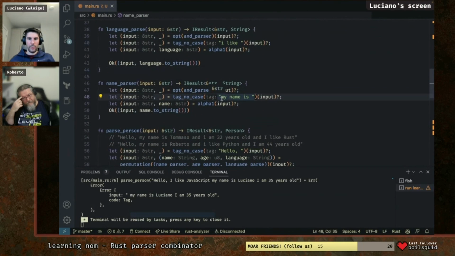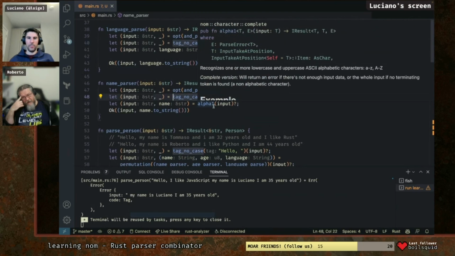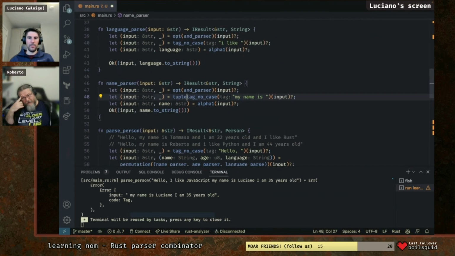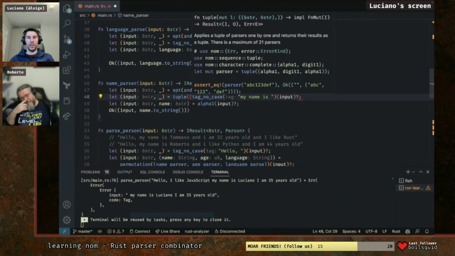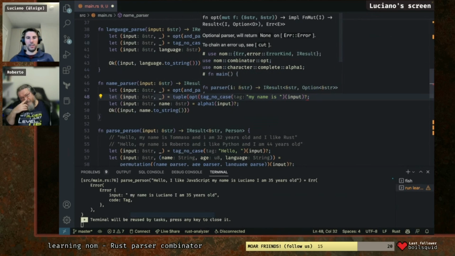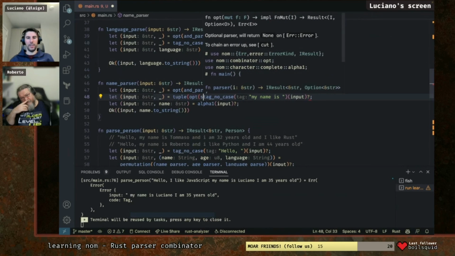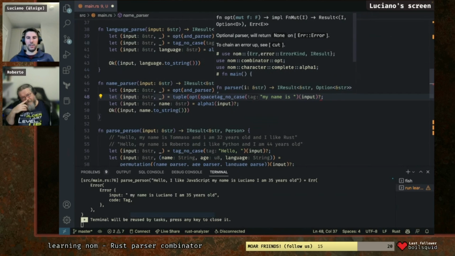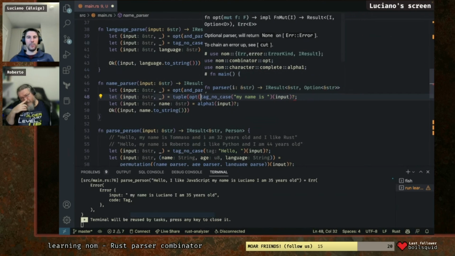So here we might want to have an optional space, basically, right? Wasn't that our last problem? Yeah. So an optional space there. We want to do tuple of opt of space. Actually, we don't need to.